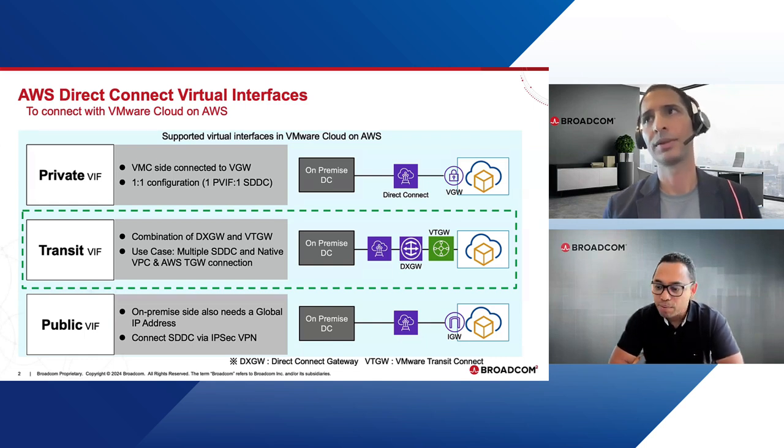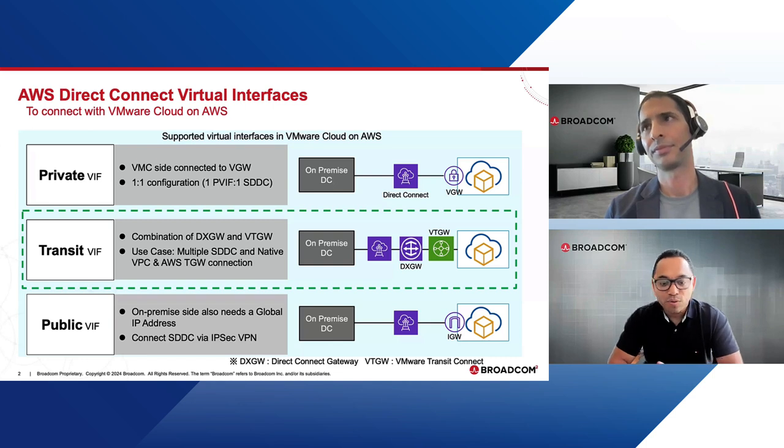Got it. So now in this diagram, I see a lot of acronyms here. Just to clarify to our viewers, DXGW is Direct Connect Gateway. VTGW is VMware Transit Gateway, right? It's VMware's version of Transit Gateway. And of course, TGW is Transit Gateway. SDDC is Software-Defined Data Center. VPC is Virtual Private Cloud, which is a networking construct within Amazon.